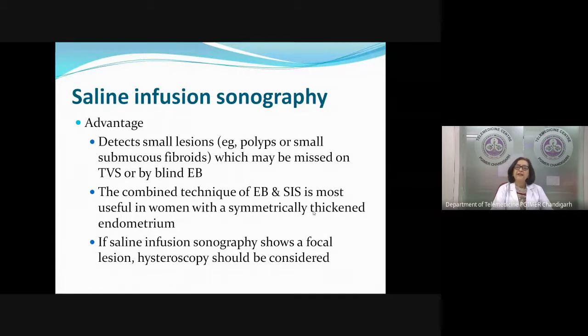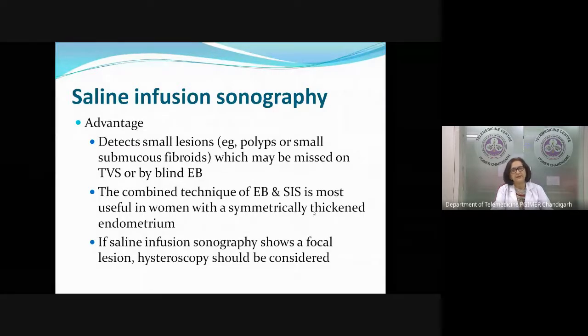So, where is it most helpful? If on TVS we see that it is a symmetrically thickened endometrium, then SIS can help us. I will show you in a picture in the next slide how it helps us. And if the SIS tells us that it is a focal lesion, then we may not send the patient for endometrial biopsy because we have seen endometrial biopsy is better for global lesions. For focal lesions, we may consider doing a hysteroscopy and D&C.